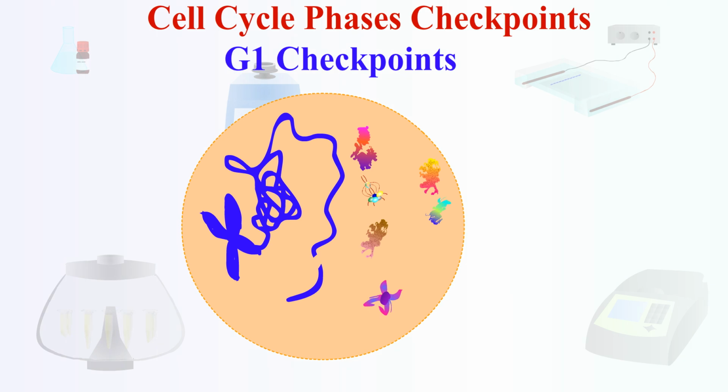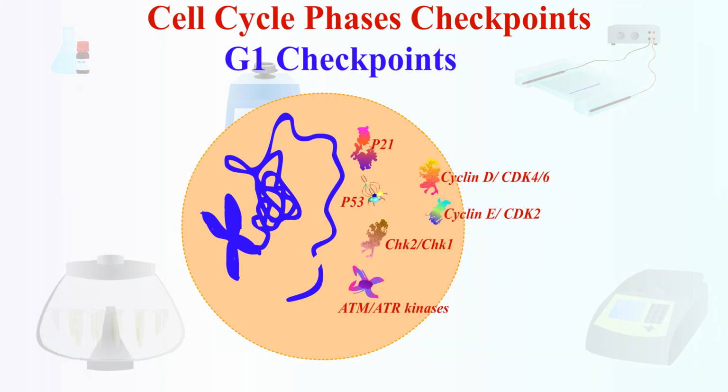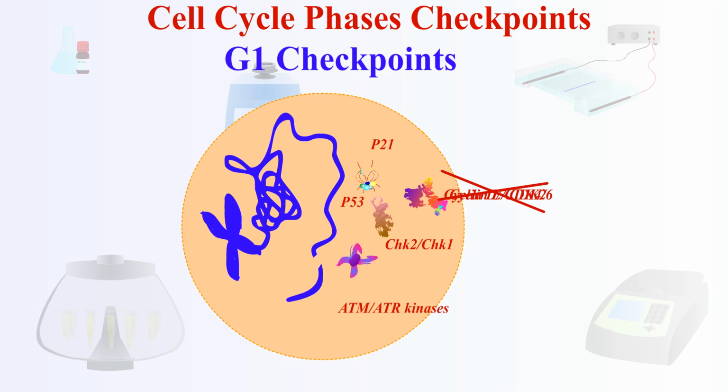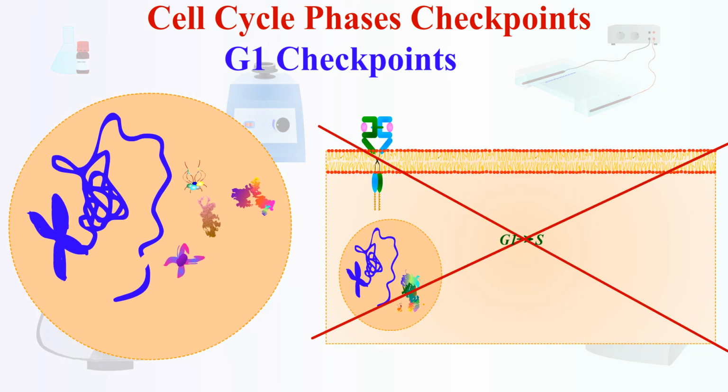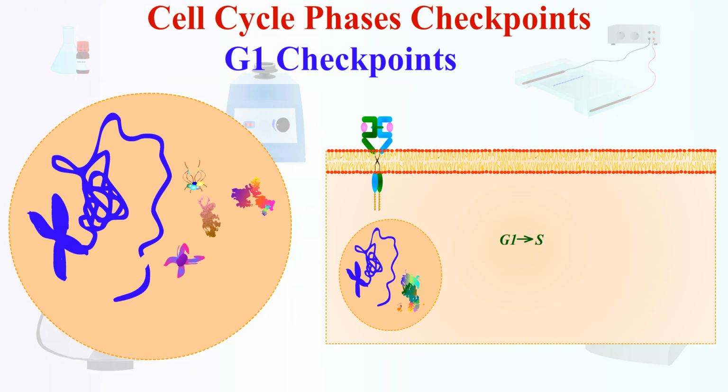When DNA damage occurs, ATM-ATR kinases detect the DNA damage and activate CHK2 or CHK1, which stabilizes P53. P53 induces P21, a CDK inhibitor. P21 binds to and inhibits both cyclin D-CDK4/6 and cyclin E-CDK2. This leads to the inhibition of the above described events. The cell is arrested in G1 for repair or apoptosis.